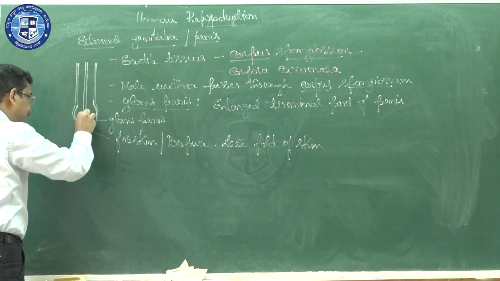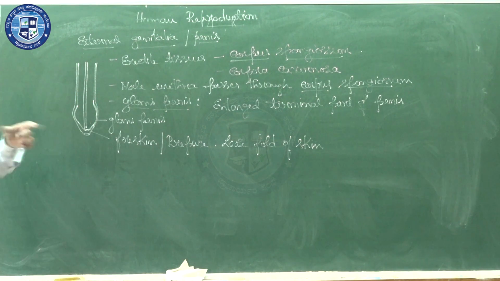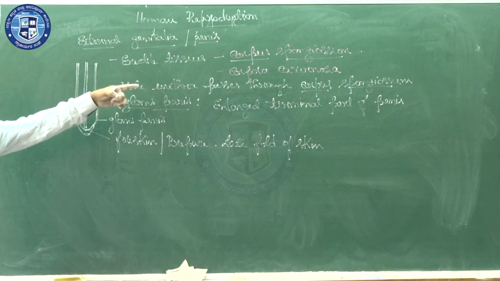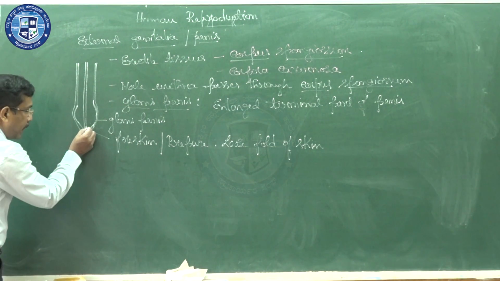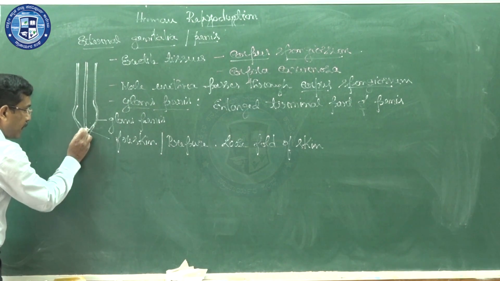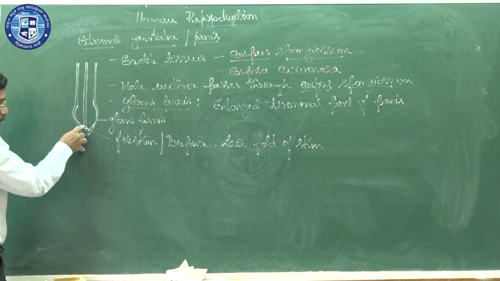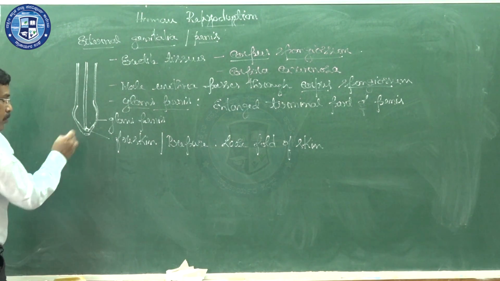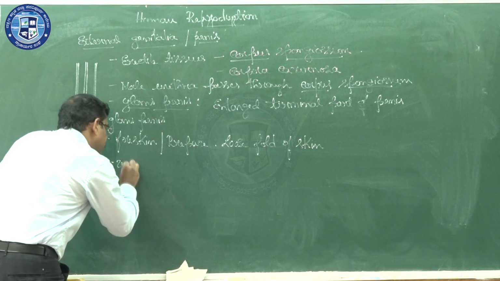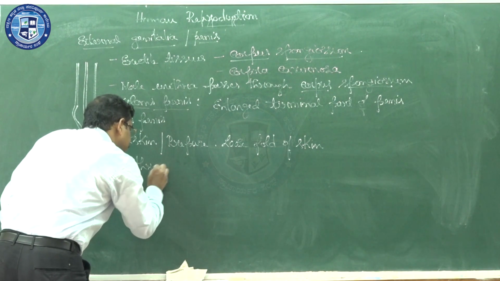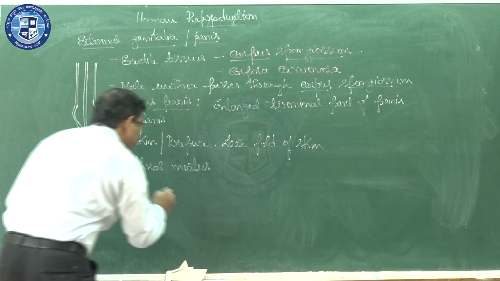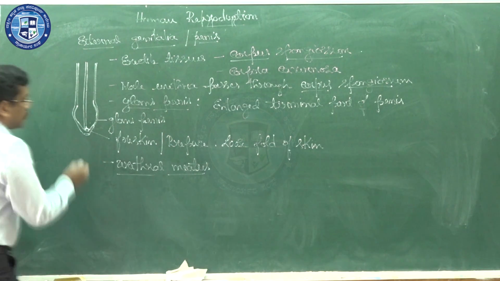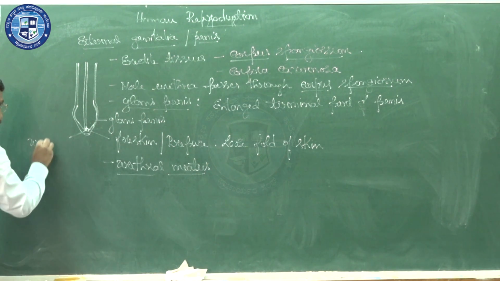The male urethra passes through the corpus spongiosum present in the penis and opens at the tip of the glans penis. The opening of the male urethra at the tip of the glans penis, we call urethral meatus.